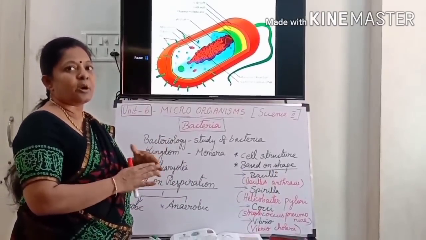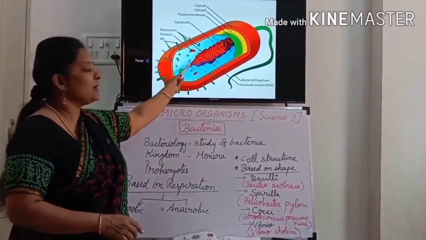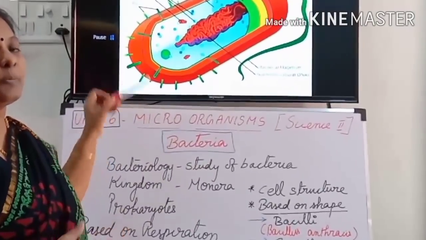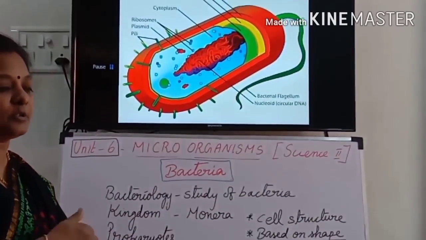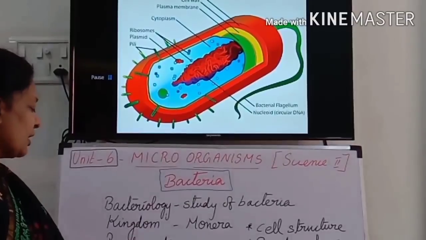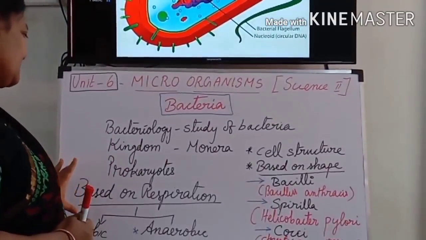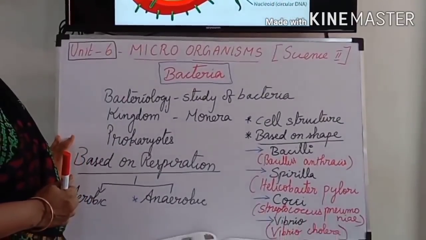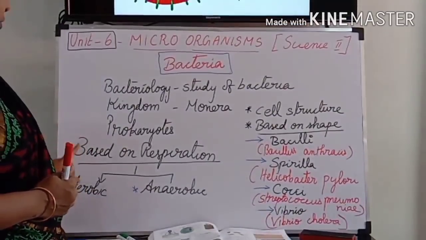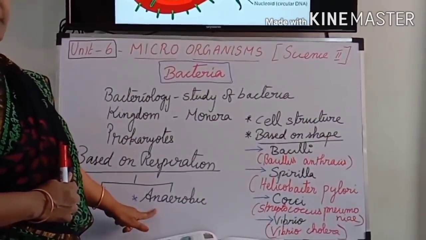The nucleus is not proper. See here. Is there any nuclear envelope? No. There is no proper nuclear envelope. There is no nucleoplasm separately. So they come under prokaryotes. Based on respiration, we can divide bacteria into two types: aerobic bacteria and anaerobic bacteria.